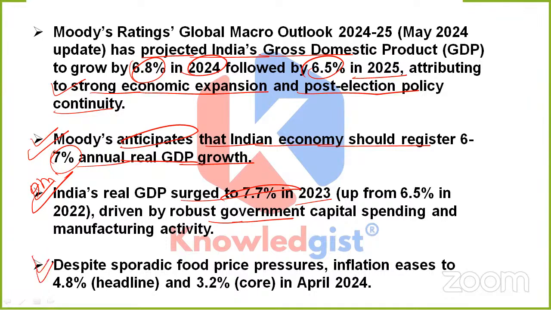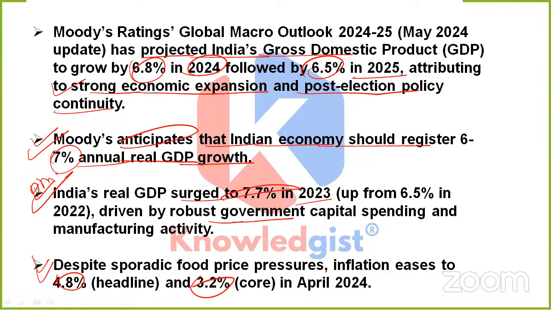And despite sporadic food price pressures, inflation eases to 4.8% in headline and 3.2% in core in April 2024. So from here, we came to know the GDP for 2024.